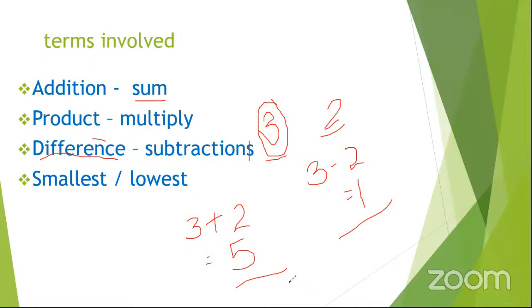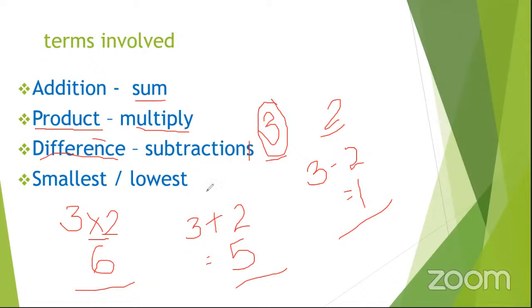When they ask for the difference, we are subtracting. Then at times, when they ask for the product, just know that you are going to apply the multiplication sign. Don't say 3 produced 2 and 2 came out 2. No, you just come and say the product of 3 and 2 is 3 times 2, which gives you the answer 6. That is the product. So you just multiply the numbers given if they ask for their product.